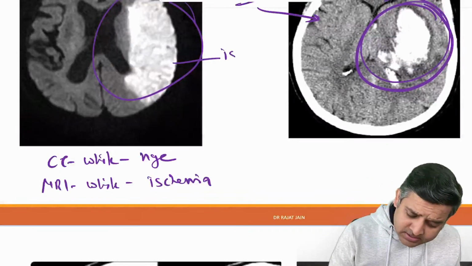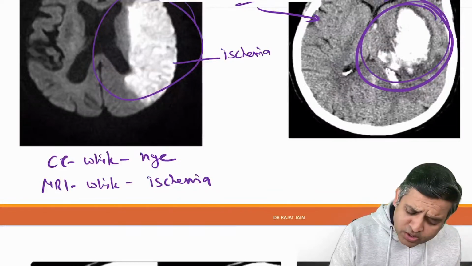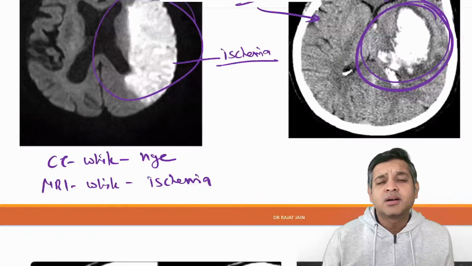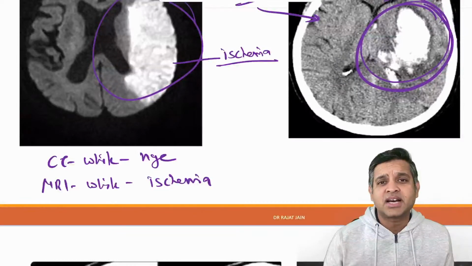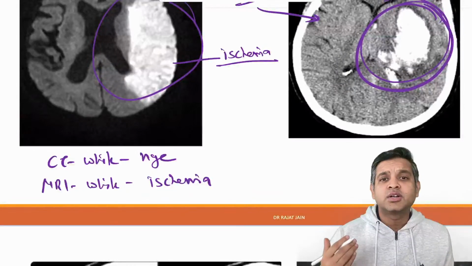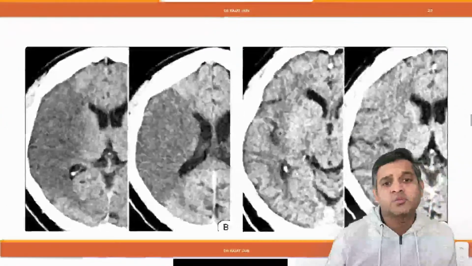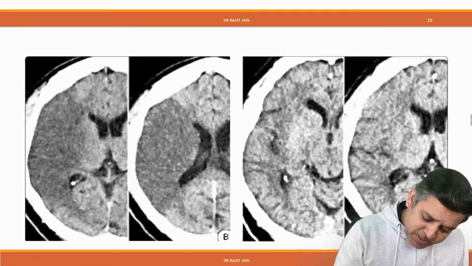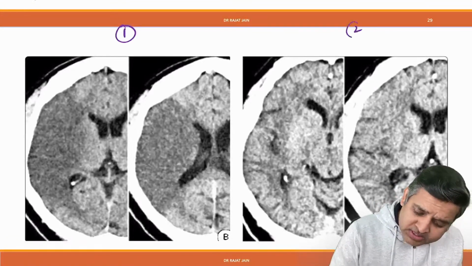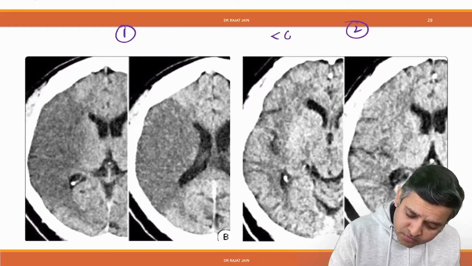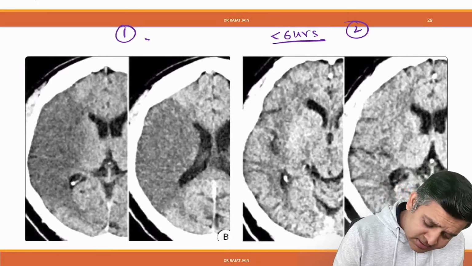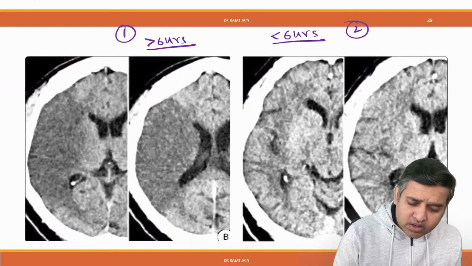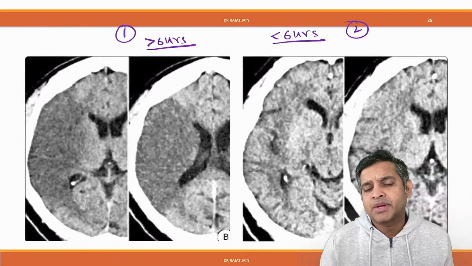So that is ischemia. So why do we need to do an MRI on ischemia? Because in early stroke in less than 6 hours, NCCT is normal. Now let us see two more images. Now I have a patient whose two images are done. This is done within 6 hours of left-sided hemiparesis, and this is done after 6 hours of left-sided hemiparesis.